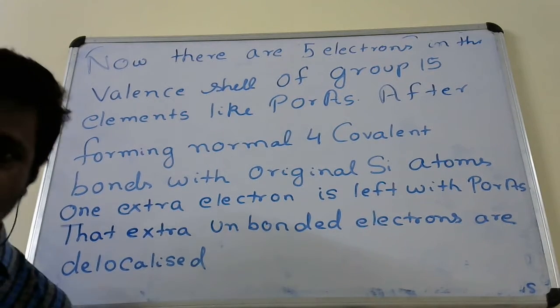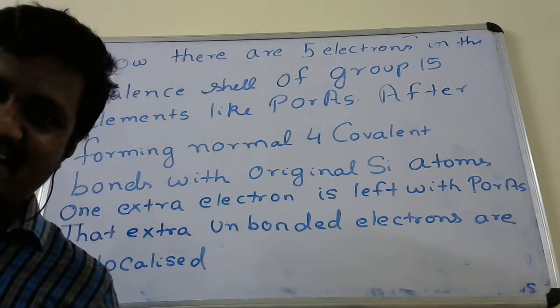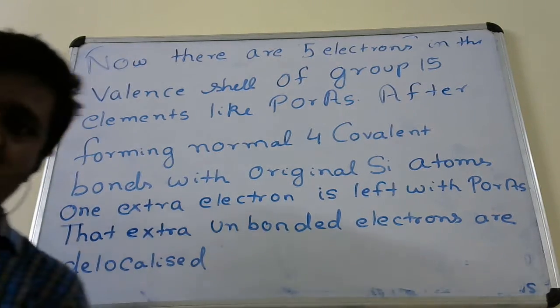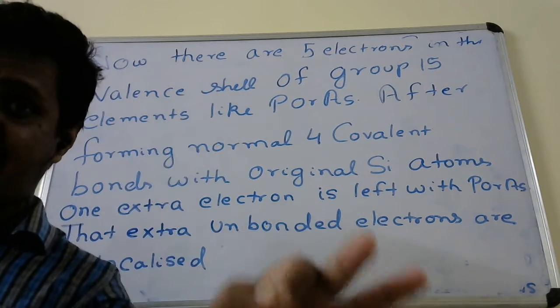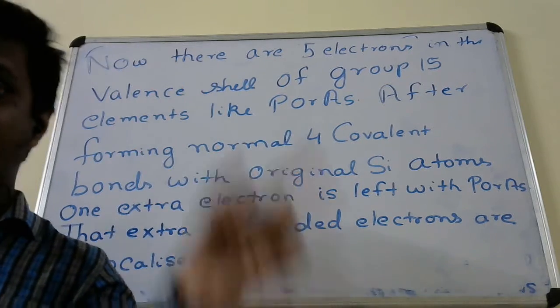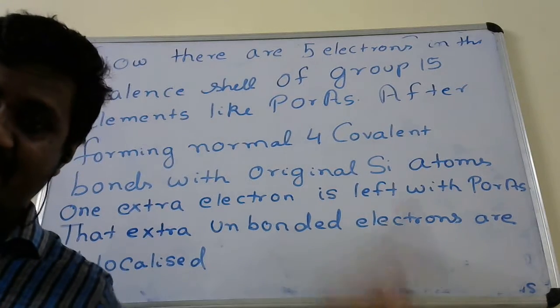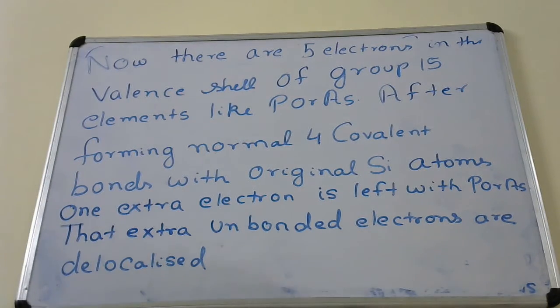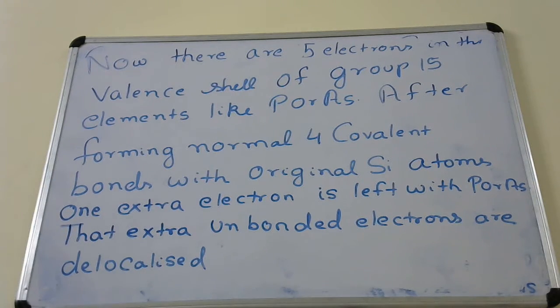That it will move throughout the entire lattice. It will not remain located at a particular point; rather, it will move throughout the entire lattice of silicon and germanium. That extra unbonded electron is delocalized.